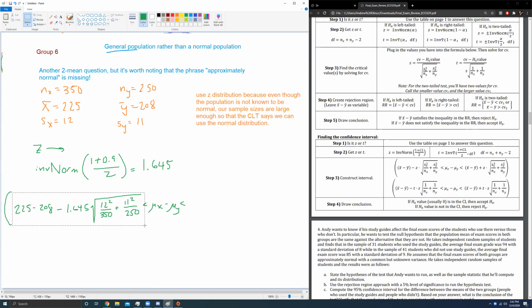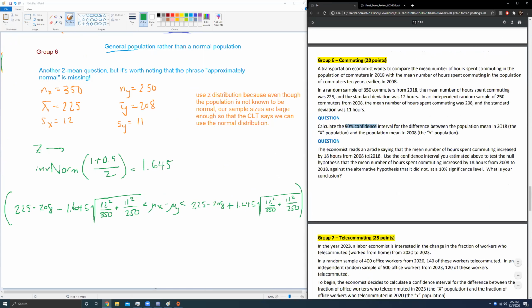I will just copy this, paste it over here, make it smaller because I'm running out of room, and change the minus to a plus. And that's my confidence interval. Really gross, but you're going to be expected to calculate that number out. Make sure you don't fat finger any number, and make sure you're typing everything in correctly. That's why I recommend double checking to make sure your answer looks good.